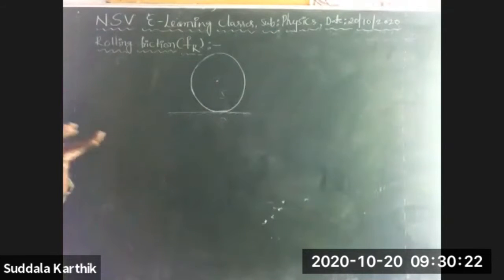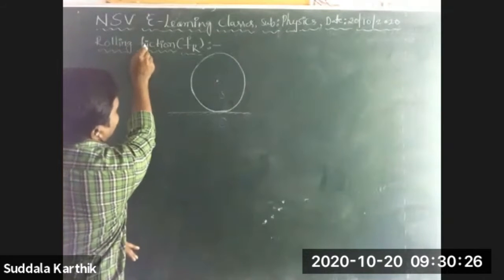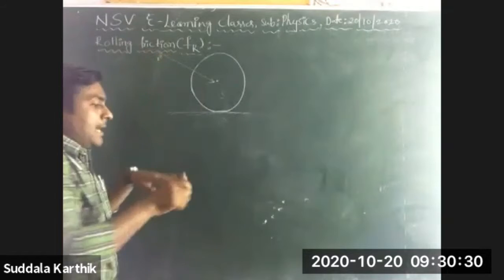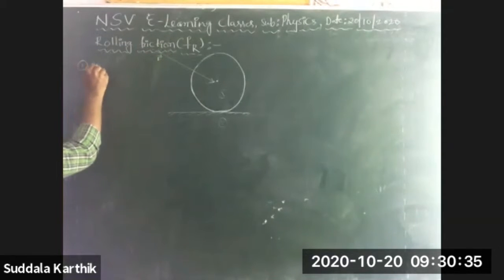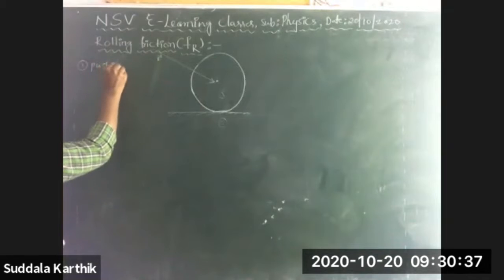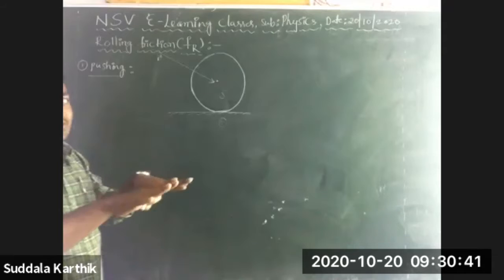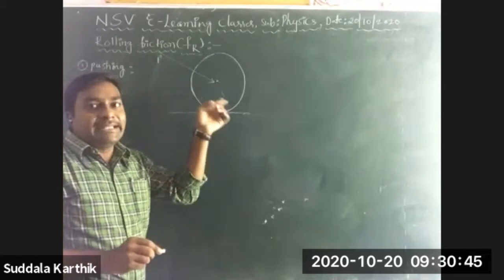I am pushing the land roller in this direction with an inclined force. I am applying some force F bar in this direction.